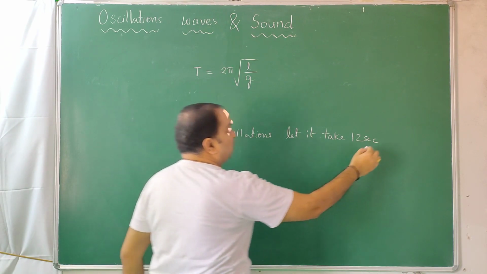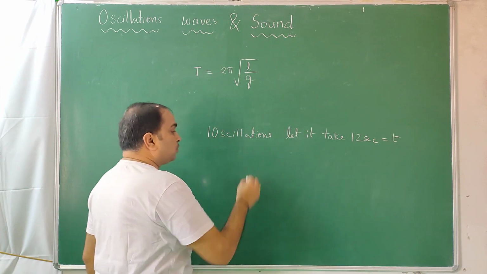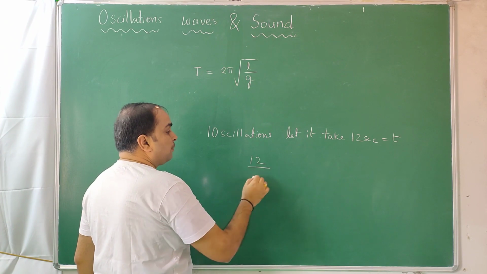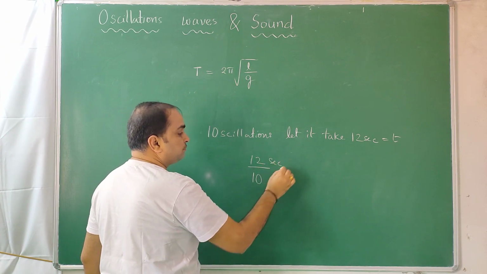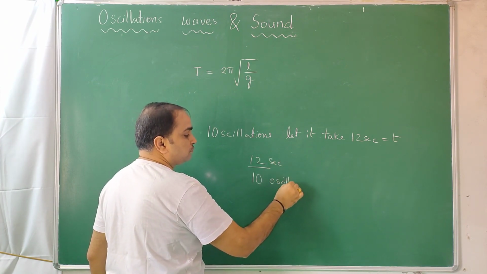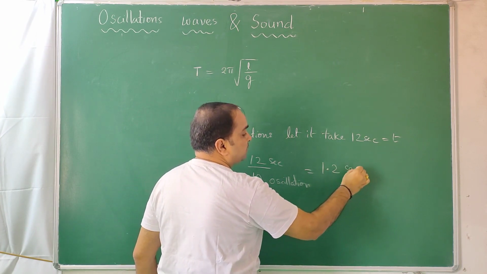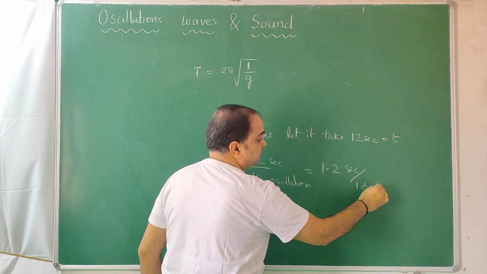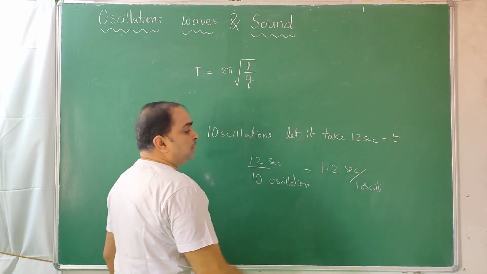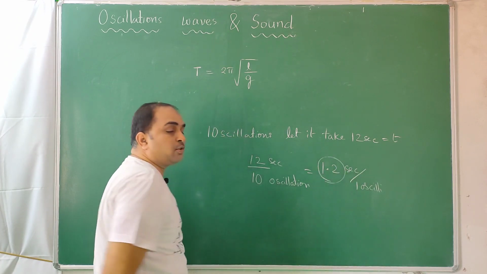So 10 oscillations, 12 seconds is small t. So 12 seconds by 10 oscillations gives you 1.2 seconds per one oscillation. So the time taken for one oscillation is called its time period.